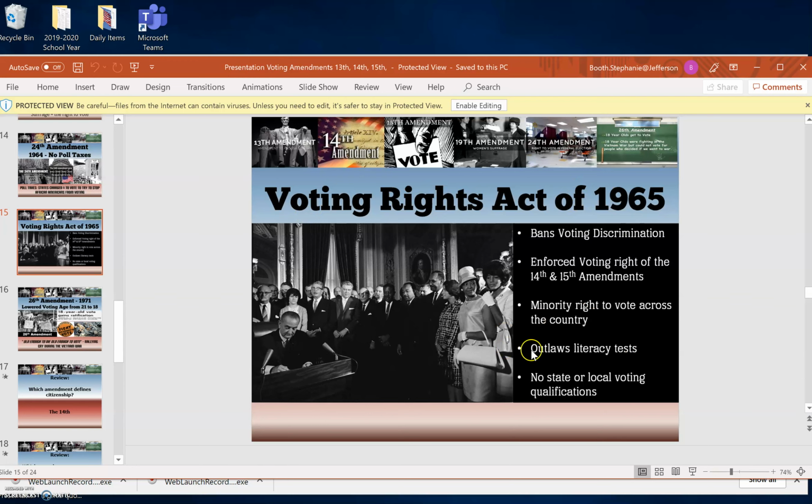In 1965, the Voting Rights Act outlawed literacy tests. What the states were trying to do, again, by implementing a literacy test, was keep African Americans from voting. And the largest population of those that could not read was, of course, the African American population. So the Voting Rights Act of 1965 outlawed literacy tests and any state or local voting qualifications. So basically, if you're a citizen, you get to vote, and you don't get to come up with any other crazy laws or hoops to jump through for African Americans to vote. So with this Voting Rights Act of 1965, they meant business.